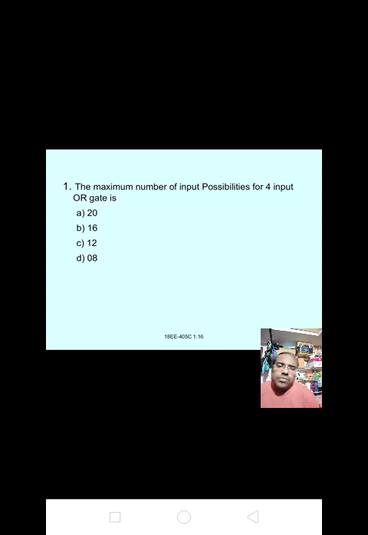Next quiz. The maximum number of possible input possibilities of a 4 input OR gate is: A 20, B 16, C 12, D 8. That means we get 2 power 4, that is 16. The answer for the first one is B 16. The maximum number of input possibilities for a 4 input OR gate is 16.